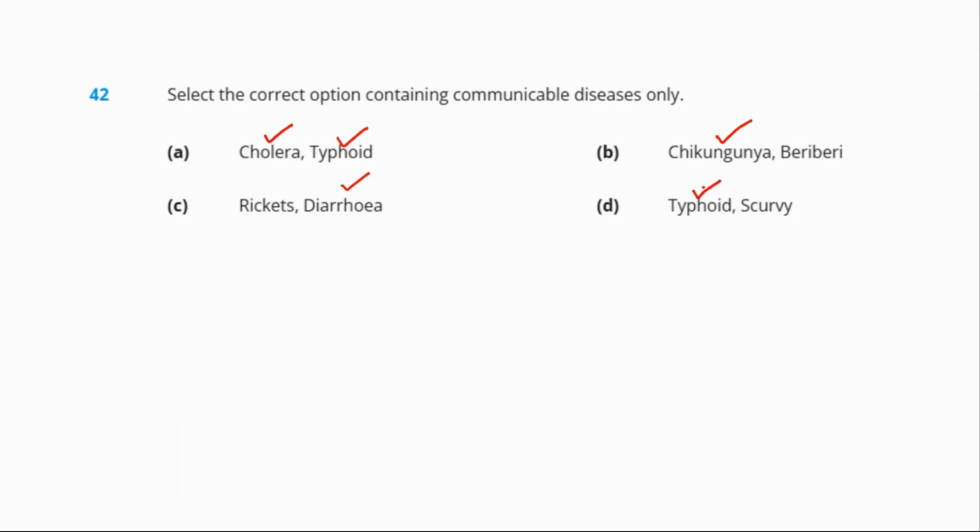These are all communicable diseases. Whereas beriberi, scurvy, rickets are not communicable diseases, but instead are caused by the deficiency of vitamins or minerals. So the option that indicates the communicable diseases is option number A.